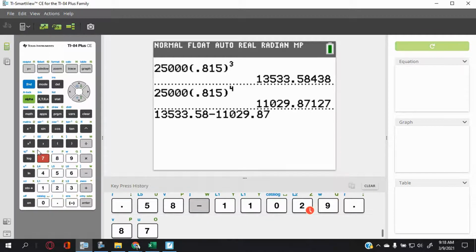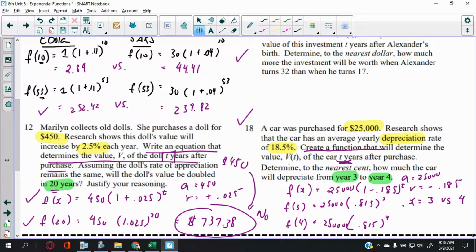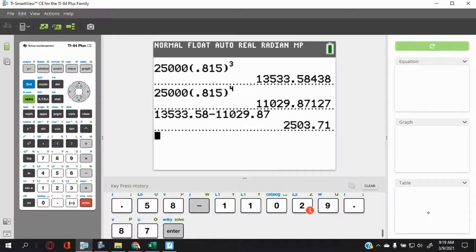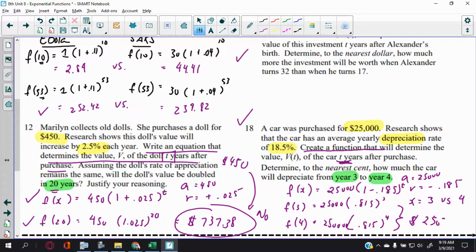Let's see what that is. 2503.71. So between these two, the depreciation is $2,503.71. That's it.